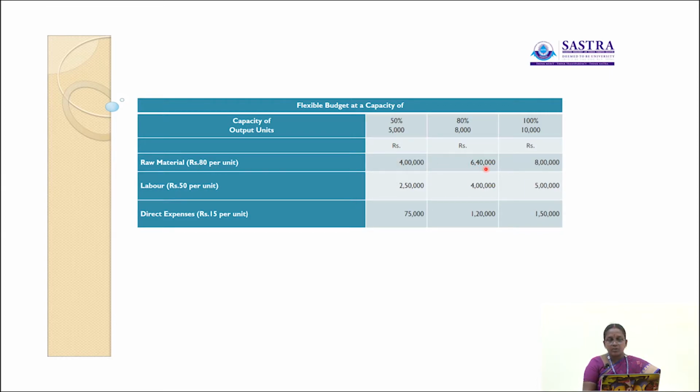Similarly, 5,000 units into 50 rupees, 2,50,000.